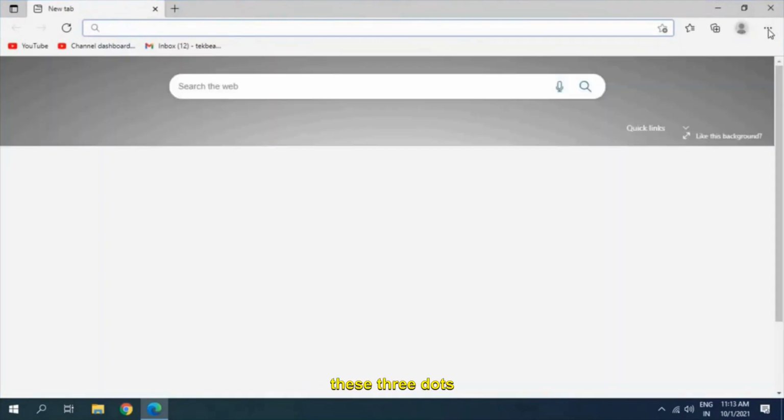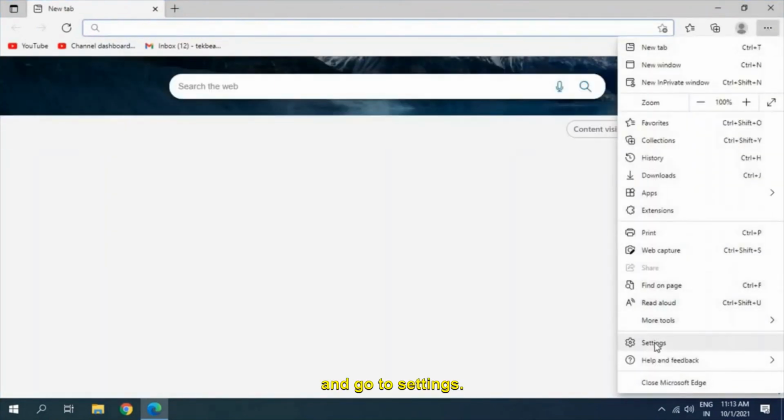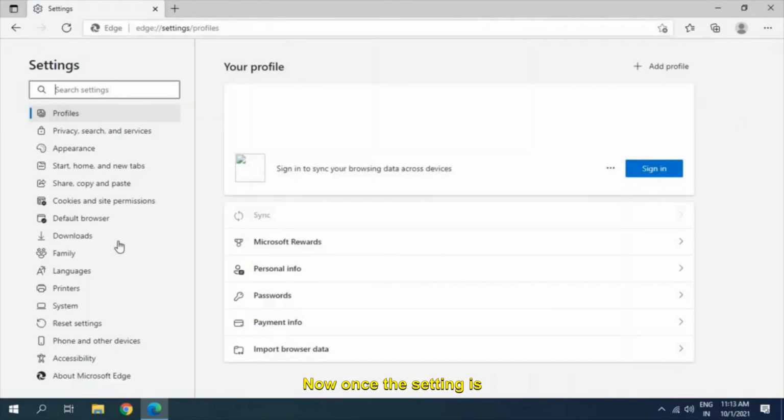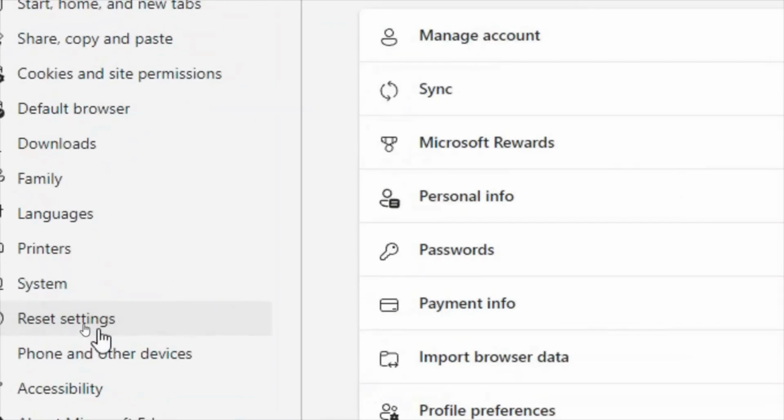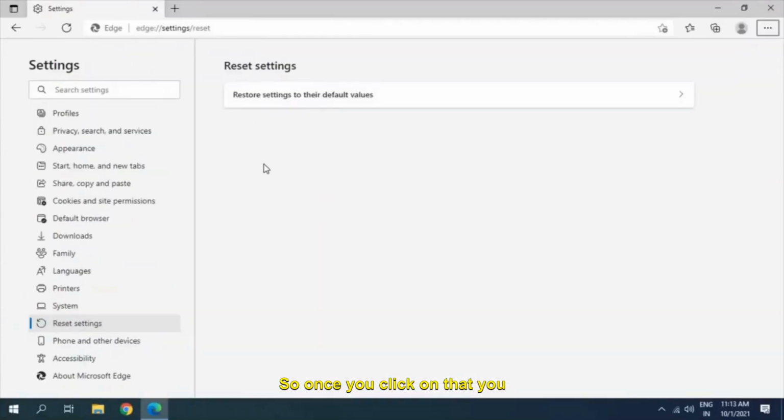click on these three dots and go to settings. Now once the settings is opened, you will find many options like privacy, search. Here we are looking for reset settings. Once you click on that, you will find restore settings to their default values.